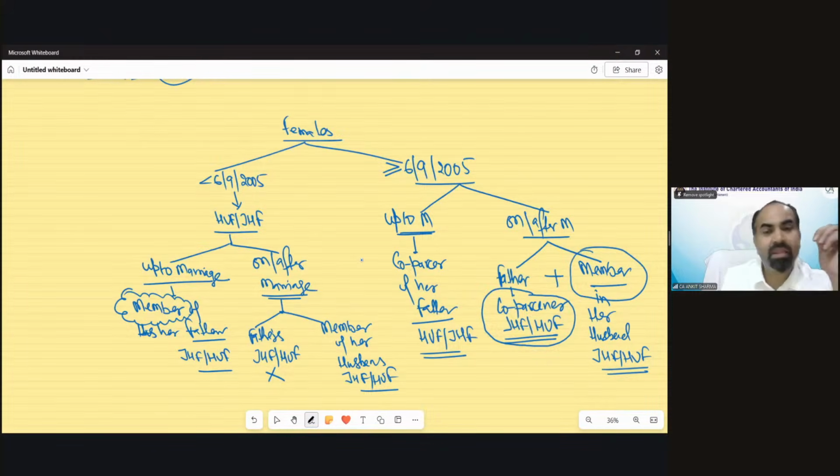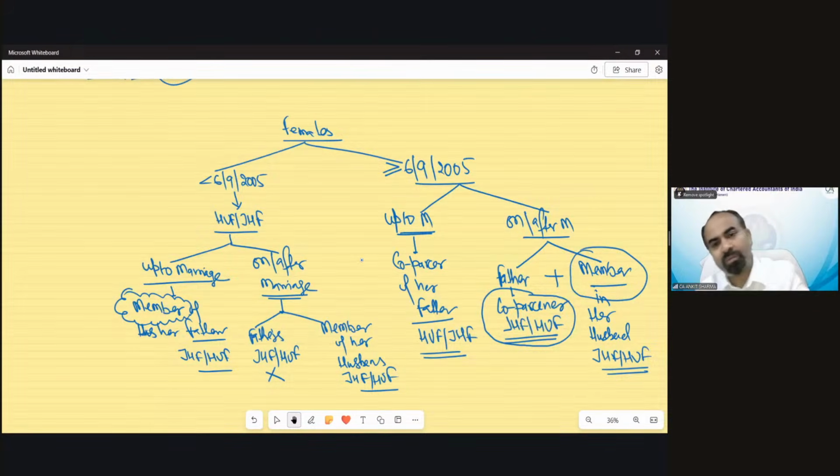Males remain the co-partner in their father's JHF and HUF for lifetime, before and after marriage. So males do not have any interest in their father-in-law's JHF or HUF, but females do, on or after 6 September 2005. And let me tell you, it is not about birth. Whether you were born before 6 September or on or after it, from this date, 6 September 2005, you will be the co-partner in your father's HUF till marriage. Even after marriage, you will remain the co-partner in your father's HUF and you will also get the membership of your husband's HUF or JHF.